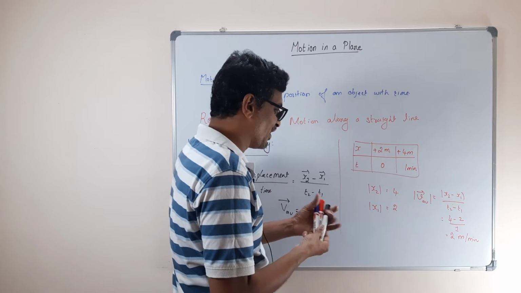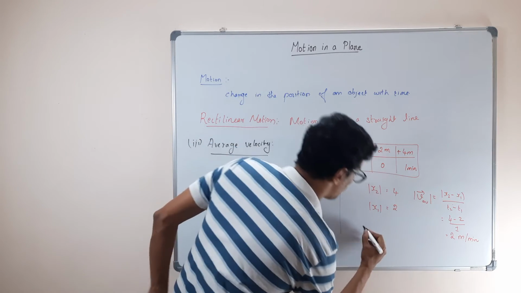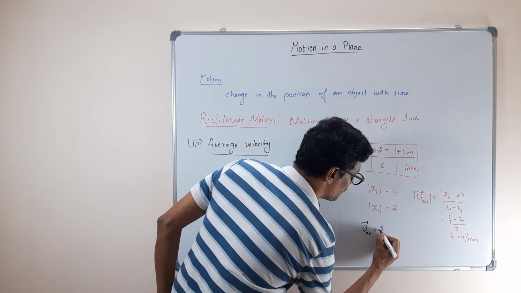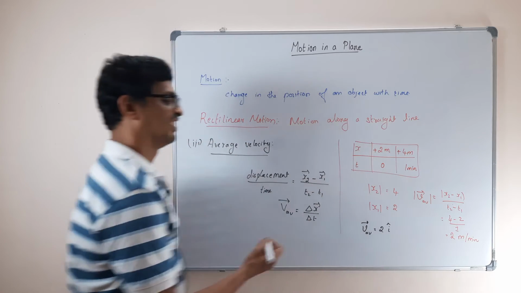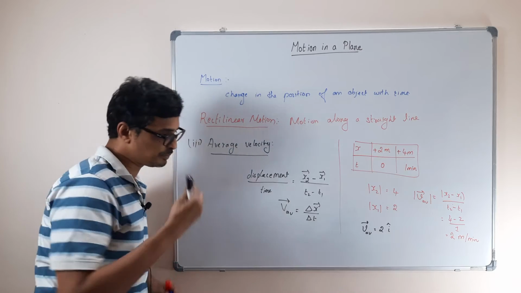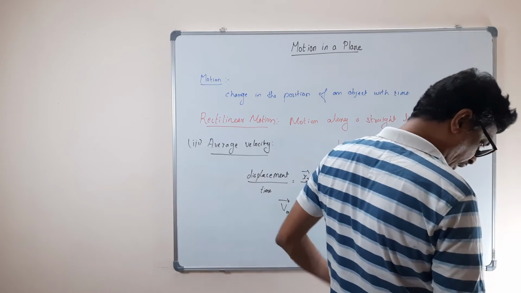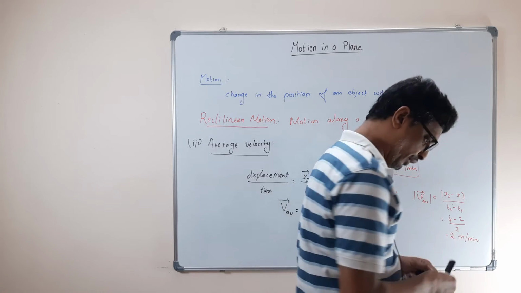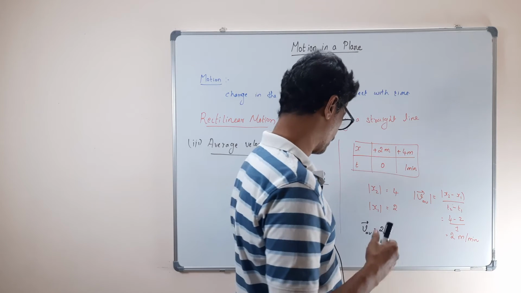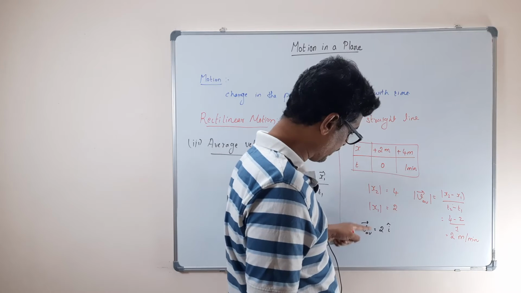So if I want to write the velocity in vector notation, your average velocity will be 2 i cap, and it's along the x-axis. If it were negative, it would become minus. But here we are moving in the positive direction. This is the way of vector notation.